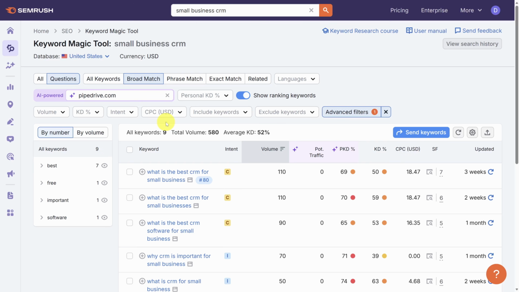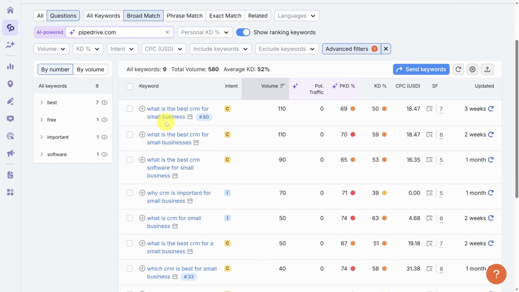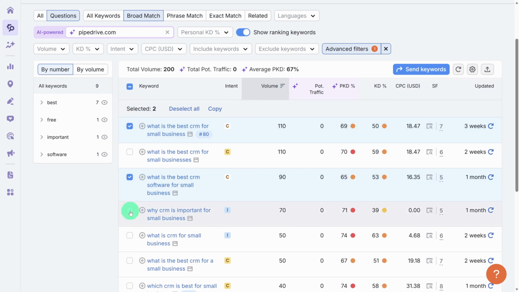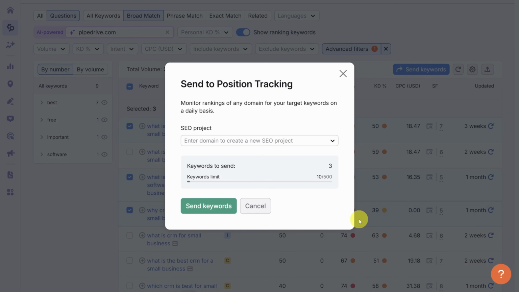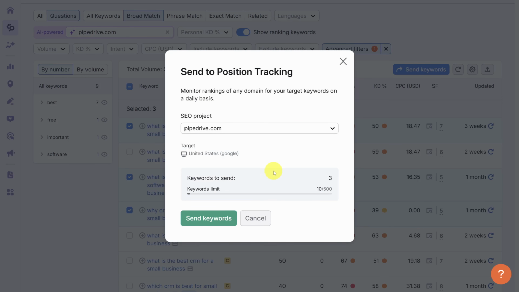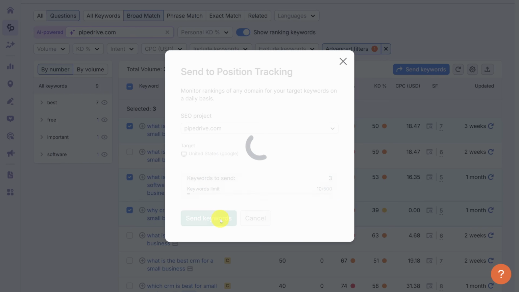Now, as you go through all this keyword research, you're going to find a lot of keywords that you want to rank for. The fastest way to start tracking your position for each of them is to check the box next to the keywords that you're interested in, then click on Send Keywords, then Position Tracking, then click Apply. This leads to a new tool called Position Tracking. You'll want to select the same domain from the drop-down list, and then click Send Keywords to start tracking them.